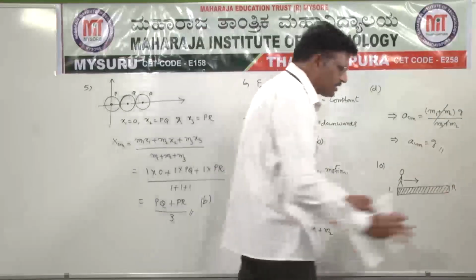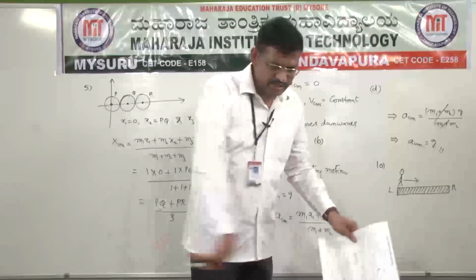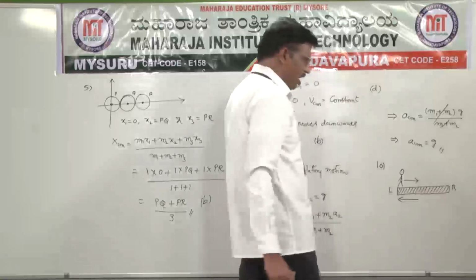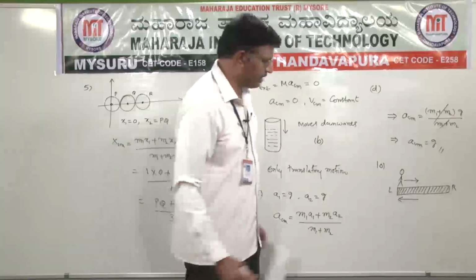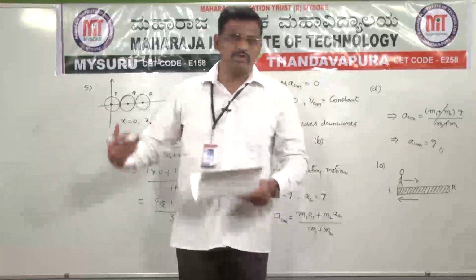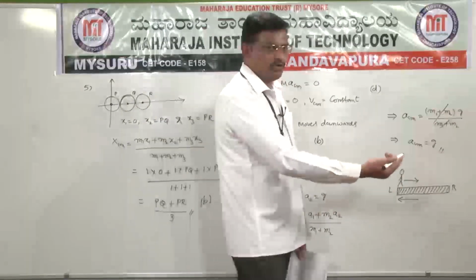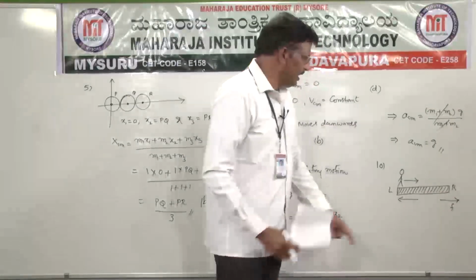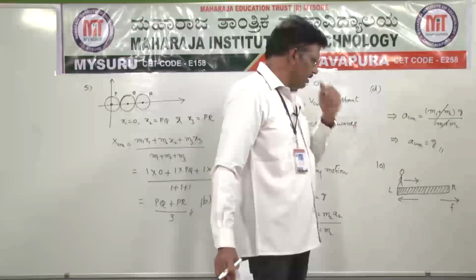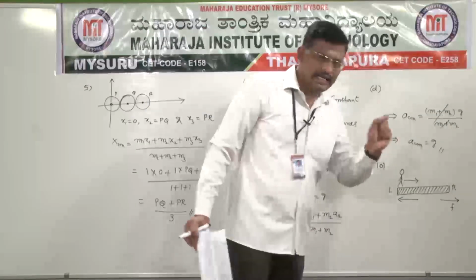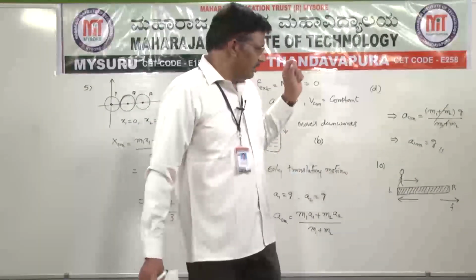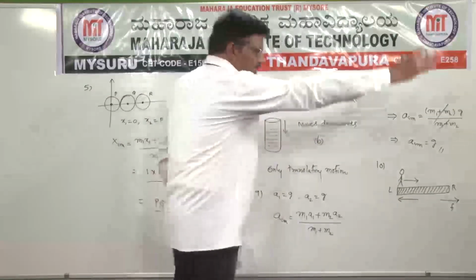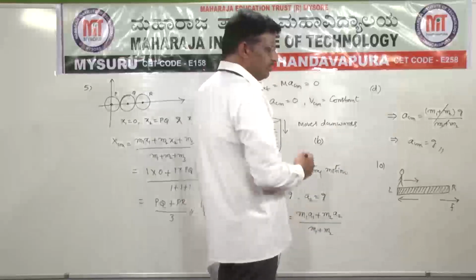When the boy walks from left to right, automatically the block will move in the opposite direction, recoil. When the block starts moving in the opposite direction, frictional force comes into play opposite to the motion of the block. So F is the only external force in this situation. Whenever an external force is applied, the center of mass moves along the direction of the external force according to Newton's second law.